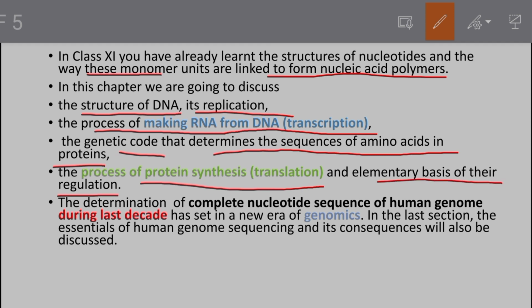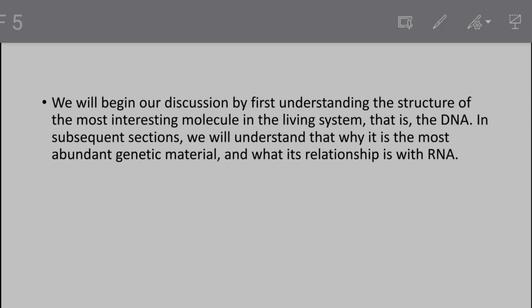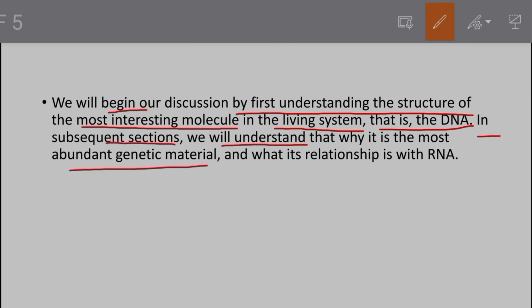The determination of the complete nucleotide sequence of the human genome during the last decade has set in a new era of genomics. In the last section, the essentials of human genome sequencing and its consequences will also be discussed. We will begin our discussion by first understanding the structure of the most interesting molecule in the living system, that is the DNA. In subsequent sections, we will understand why it is the most abundant genetic material and its relationship with RNA.